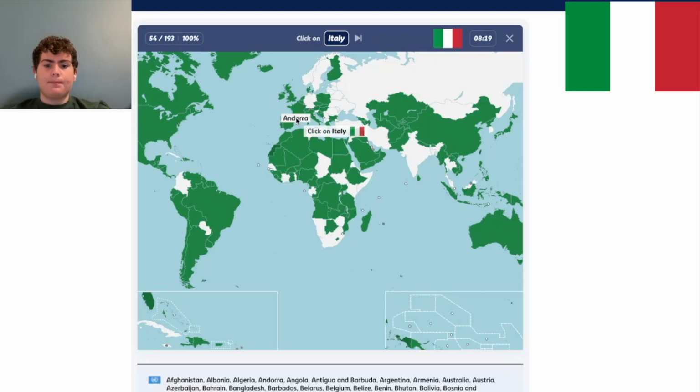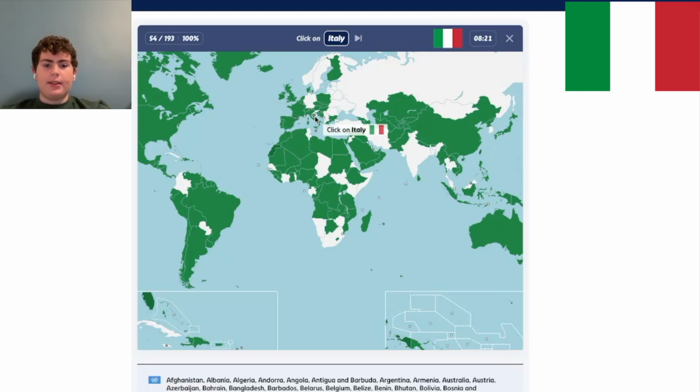Andorra is a dual monarchy. It has co-princes, and it is the French president and the Bishop of Urgel. I'm pretty sure that's how you pronounce it. But those roles are pretty ceremonial, and they have a constitution. It's not an absolute monarchy like Brunei or Oman or anywhere like that.